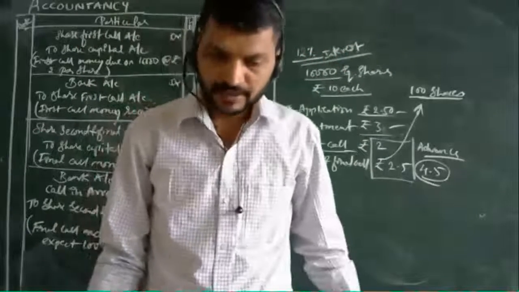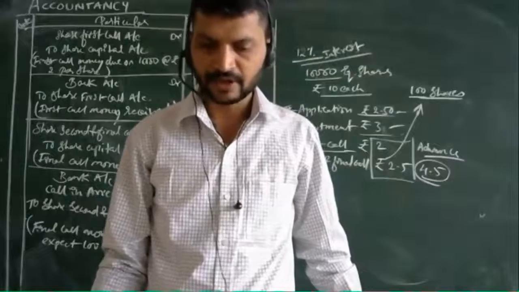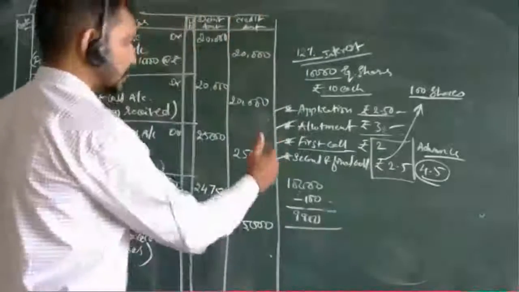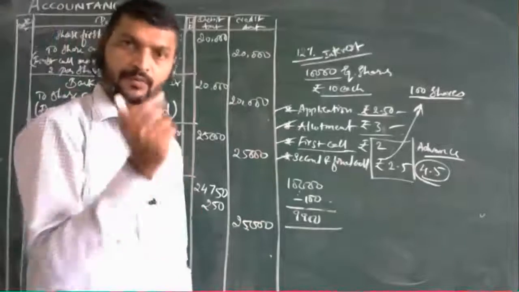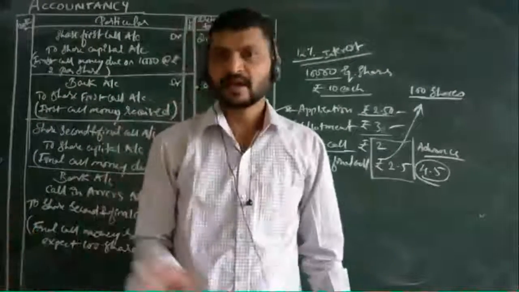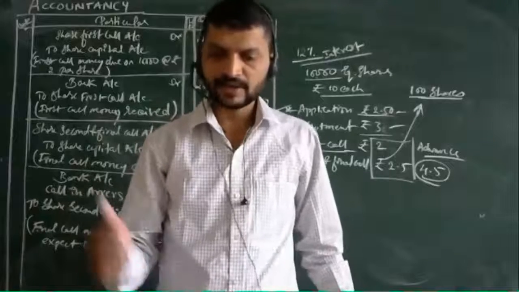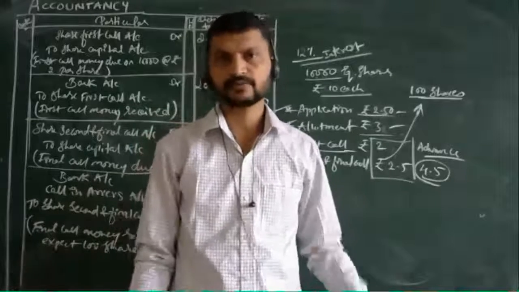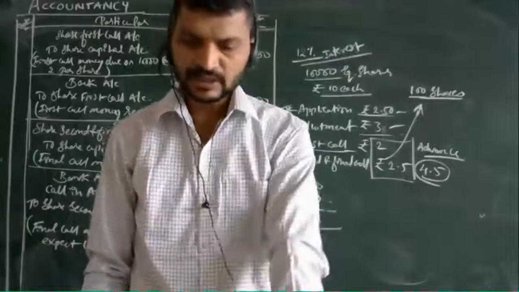So here the journal entry may be: Bank account debit to call in advance account. जैसे कि मैंने बोला अभी, कॉल इन एडवांस को क्रेडिट साइड लिया जाता है, और बैंक अकाउंट को डेबिट करते हैं. Bank account debtor to call in advance account credit, being advance adjusted to call money due. ये सभी एडजस्टमेंट रहता है. So this is all about the journal entry.